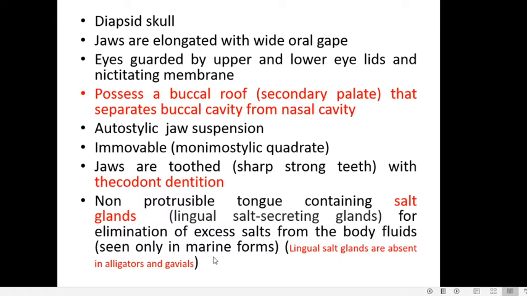So this is an example of ionic regulation, whereas such types of glands are found in chelonians as modified tear glands, whereas in crocodiles they are found as modified lingual glands which are present on the tongue. So that is the difference between chelonians and crocodiles. Though both of them, the chelonians, that is the turtles, and crocodiles, possess salt secreting glands, in chelonians they are present as lacrimal glands or tear glands, whereas in crocodiles they are present as lingual glands. But these lingual glands are absent in alligators and gavials because they are freshwater forms.